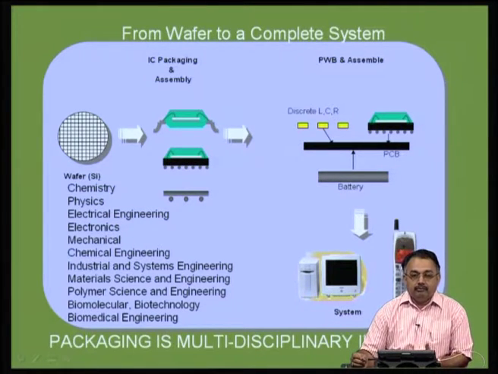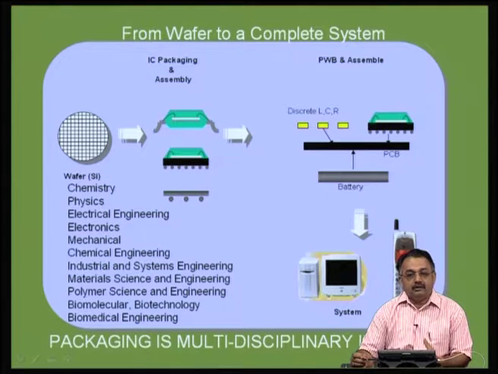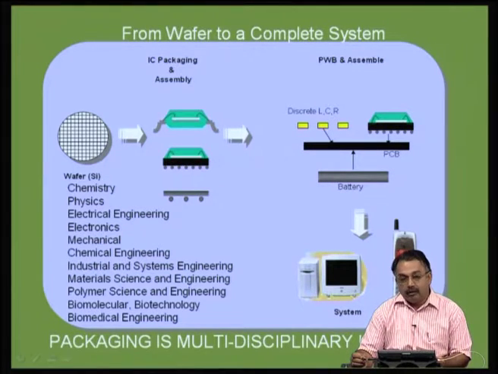As I said before, a system can be a computer, it can be a handheld product, a mobile phone for example, it can be a handset of a telephone, it can be a washing machine in the consumer electronics area, various products, audio systems, video systems. And then it can be very high end performance systems, commercial systems as well as specialized systems in avionics. It can be in the area of automobiles.